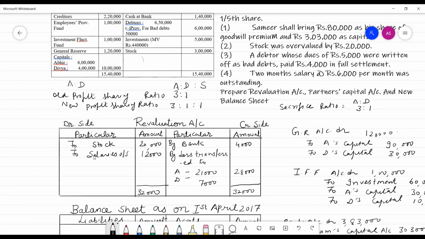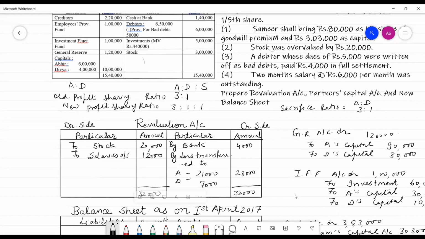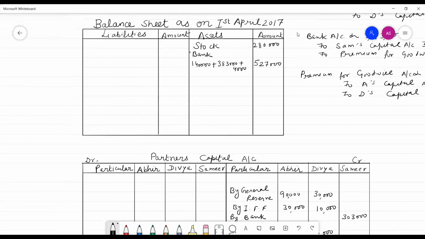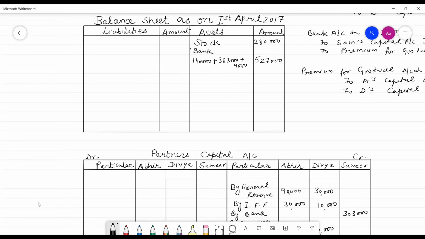It would come in the debit side of capital account, to revaluation account. The amount is 21,000 and 7,000.